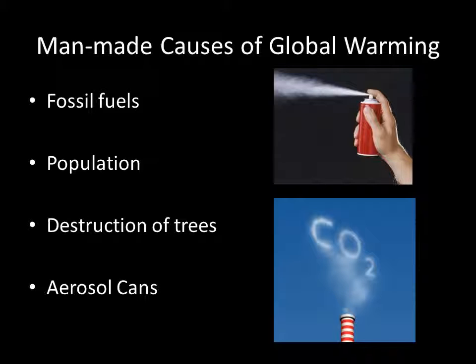Another major man-made cause of global warming is population. High population rates lead to higher rates of transportation and food intake. This means more fossil fuels will be burned. Another problem with an increase in population is the fact that we breathe out carbon dioxide, which is a leading greenhouse gas. In addition to this, the trees and plants that convert our carbon dioxide into harmless oxygen are continually being torn down and demolished in order to keep up with our expanding population. These trees do not get replaced, and we continually take from our environment without a strong enough effort to replenish it.